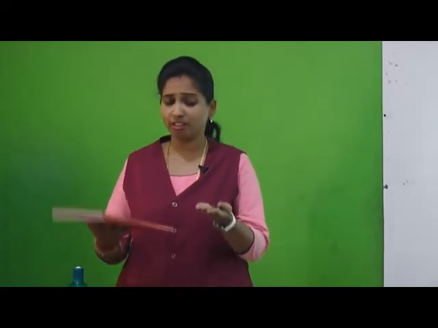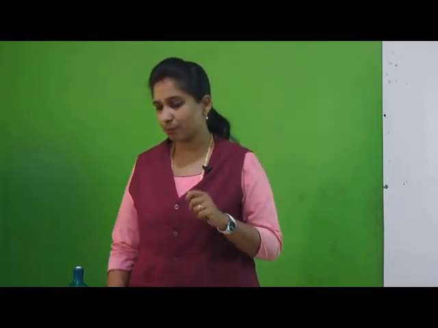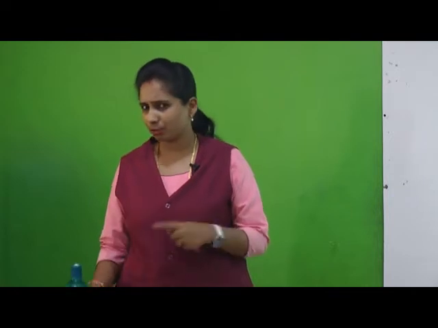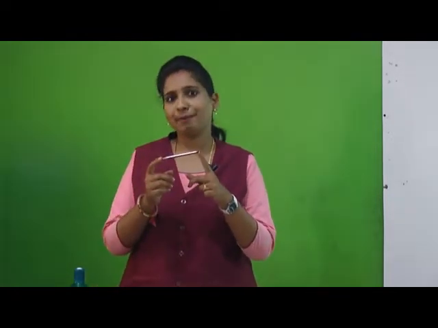See, I was talking about the weight of the pencil and the copy. The next thing I was talking about was in which bottle more water is there. Water we count in liters, isn't it? So I was talking about liters. Then later on I was talking about the length of the pencil, means length.